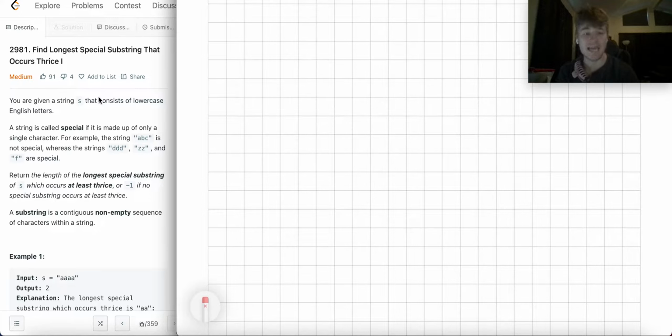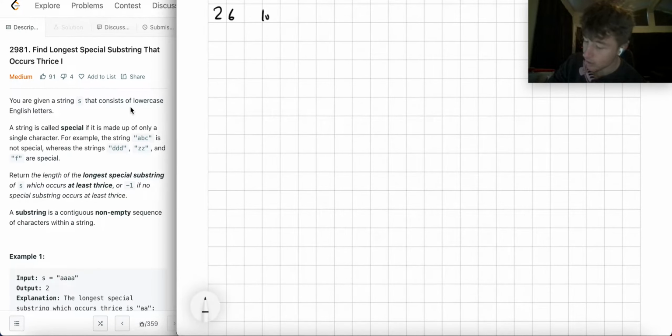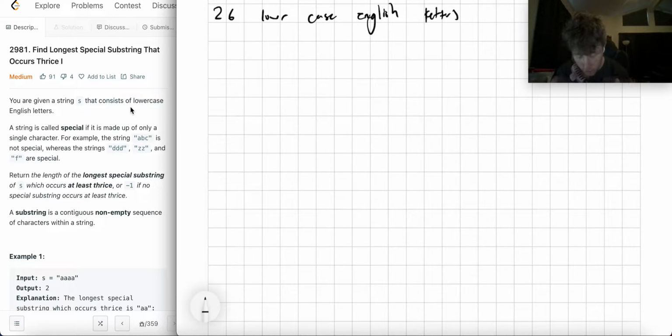So you're given a string S that consists of lowercase English letters, okay? One thing to always note is usually you can leverage the fact that a problem is confined in terms of what exists within it. And what I mean by that is that this string only contains lowercase English letters. So that means it only contains the 26 lowercase English letters. And the reason why that's important is that in some problems, the fact that there's such a small number of things that can actually be input results in a refinement of the solution, which gives you a much better runtime, right?